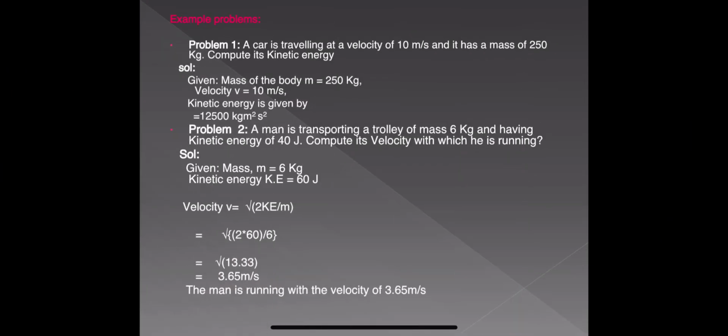So let us solve some problems related to the equation of kinetic energy. The first problem, example 1: A car is traveling at a velocity of 10 meters per second and it has a mass of 250 kg. Compute its kinetic energy. So simply, the given data is: velocity of the car is 10 meters per second and the mass is 250 kg.